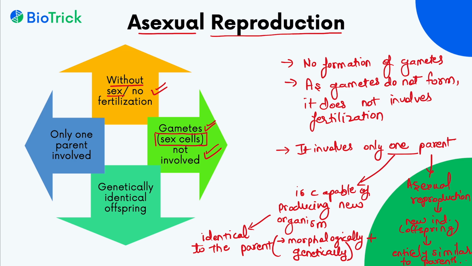Okay. So what are the features of asexual reproduction? Let's see again. It does not involve the formation of gametes. Without gametes, there is no fertilization. This is the second point. It involves only one parent, and the organism that is produced will be genetically identical to the parent. So these are the 4 features of asexual reproduction.